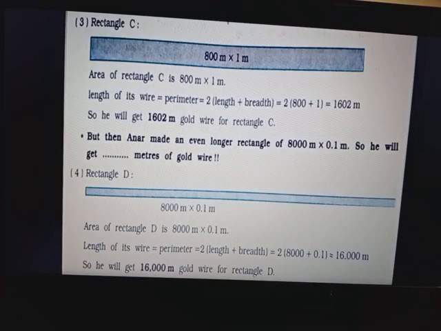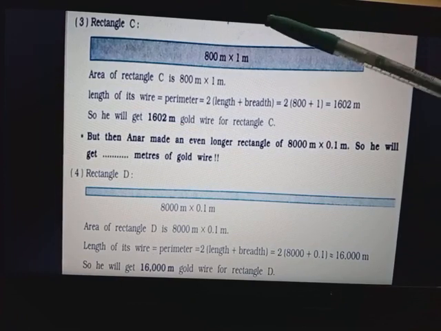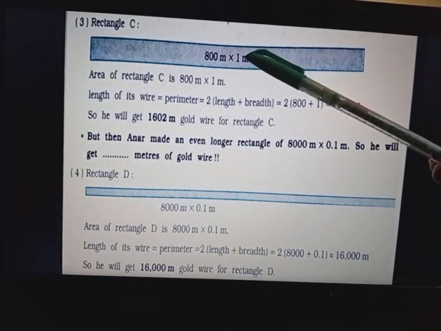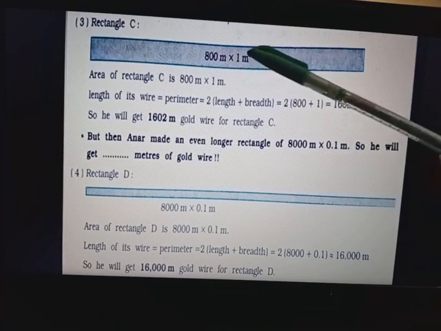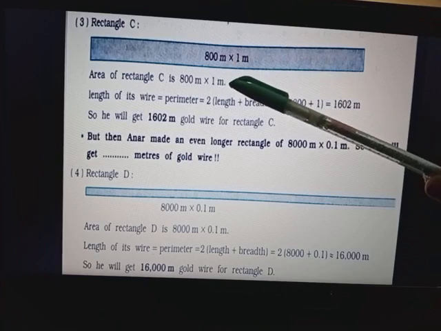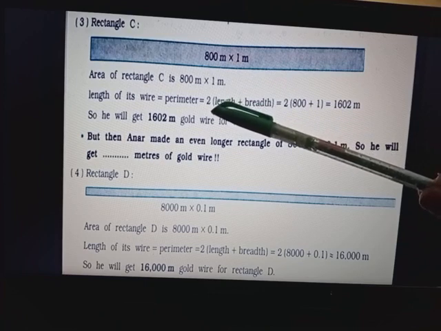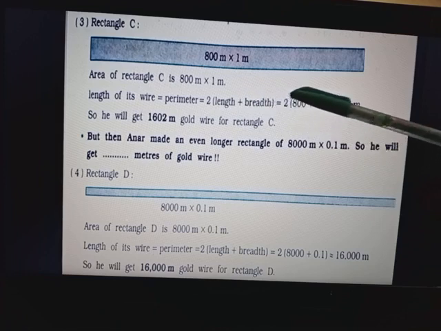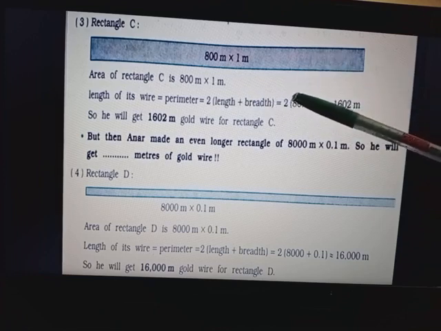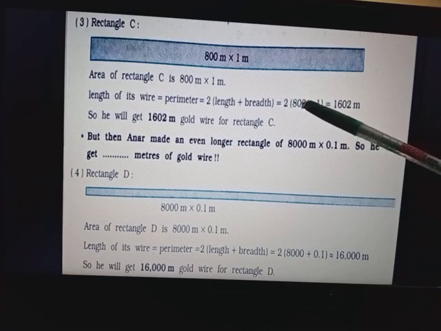Now rectangle C. The length of rectangle C is 800 meter while the breadth is 1 meter. So the area of rectangle C will be 800 meter multiplied by 1, and the perimeter will be 2 into bracket length plus breadth. So we will put the values in it: 2 multiplied by, instead of length we will keep 800 and here 1.